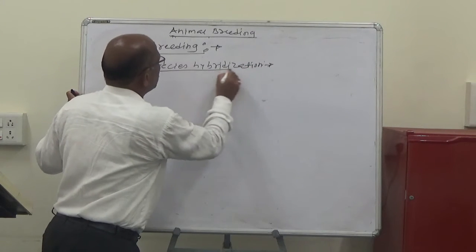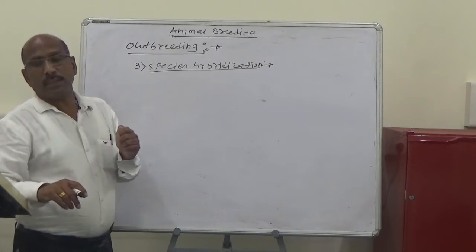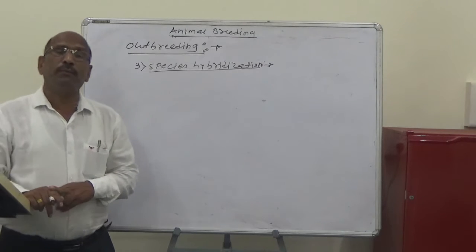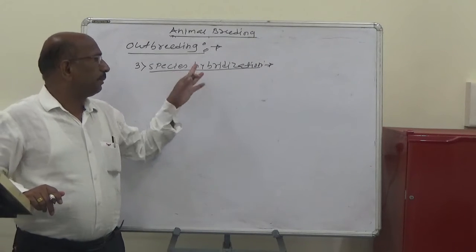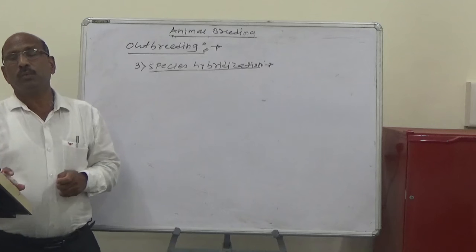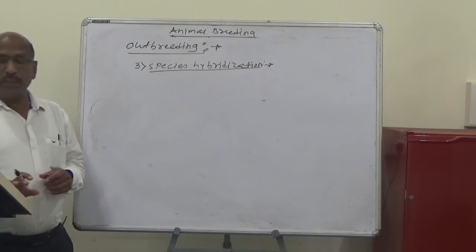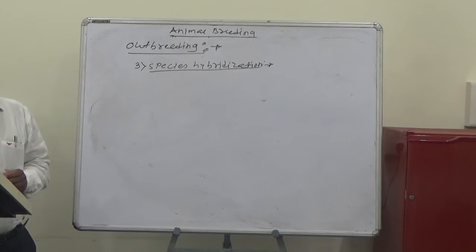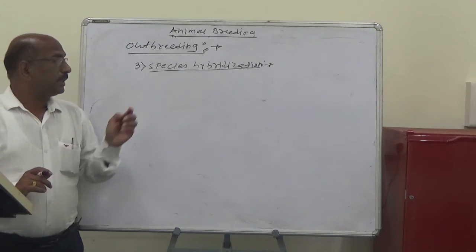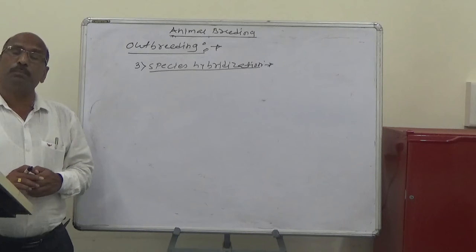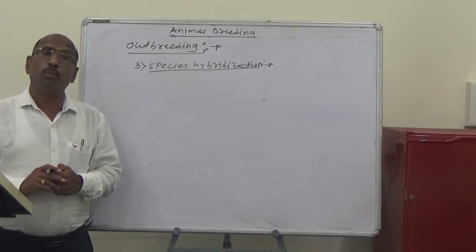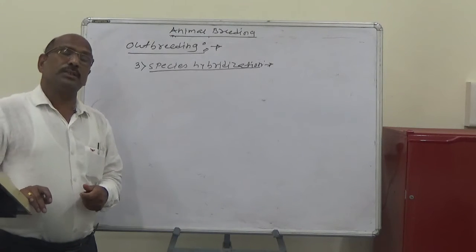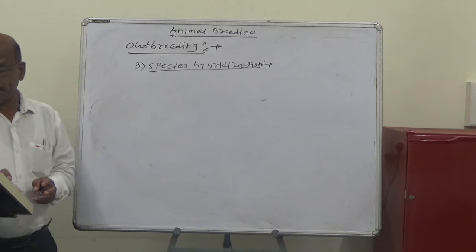The third is species hybridization. Species hybridization means the mating of two different species. It is the extreme form of outcrossing. After species hybridization, it produces progeny having more vigor and disease resistance than the parental species.